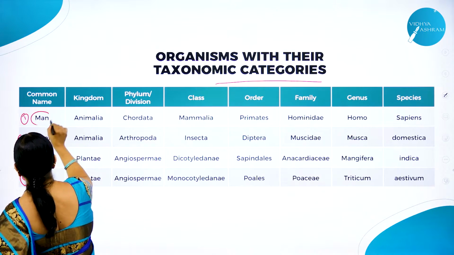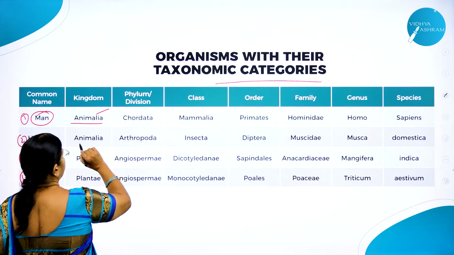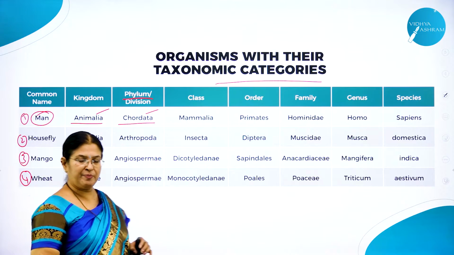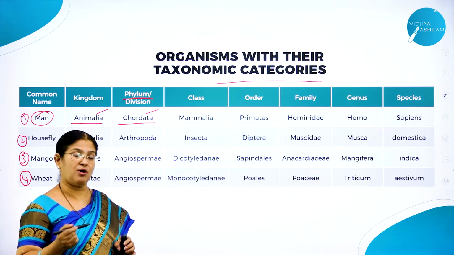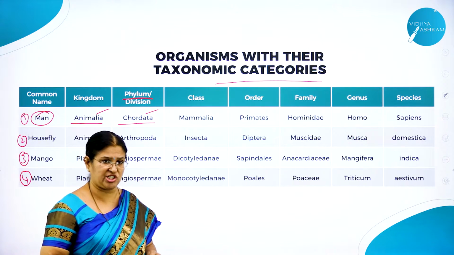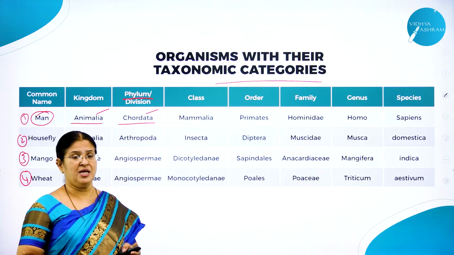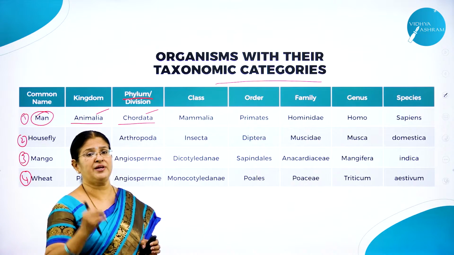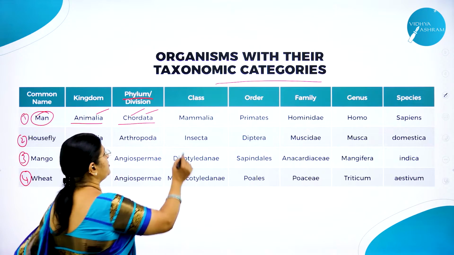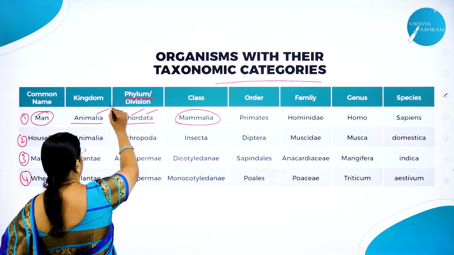First, man. Common name is what? Man. Man belongs to which kingdom? Animalia. Man belongs to which phylum? Chordata. Man belongs to Chordata because chordate characters are what? We have a backbone, vertebral column, which is a supporting structure. We have a dorsal tubular nerve cord, pharyngeal gill slits. Because of the presence of these three very important characters, we are classified into chordates. And we belong to which class? Mammalia.